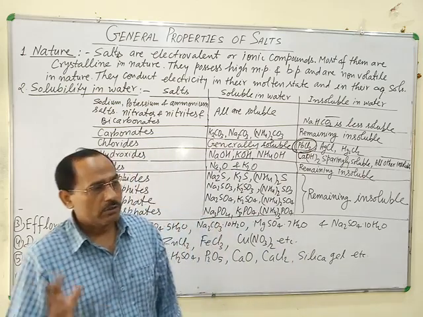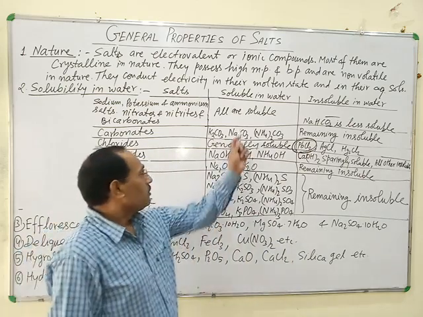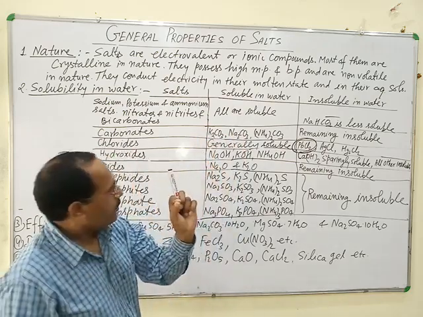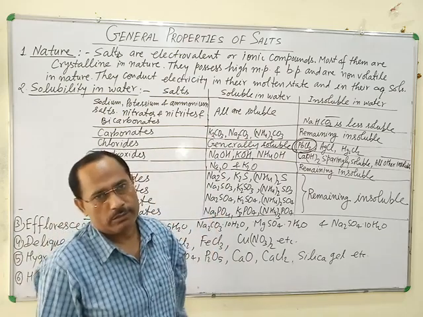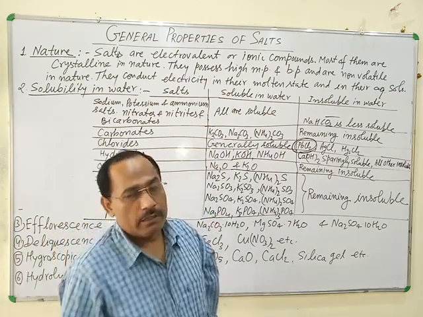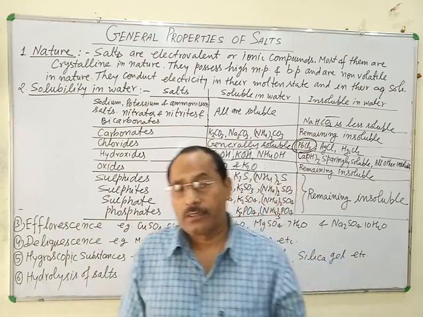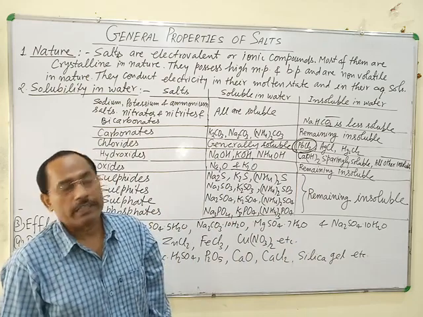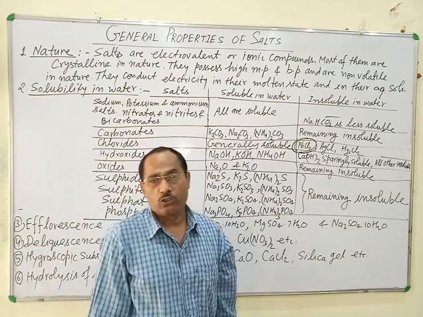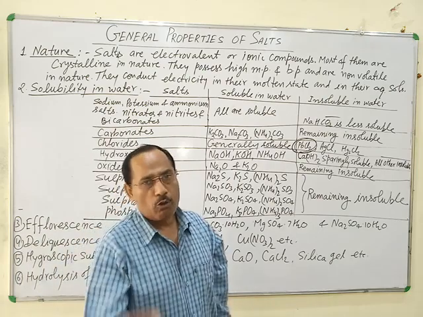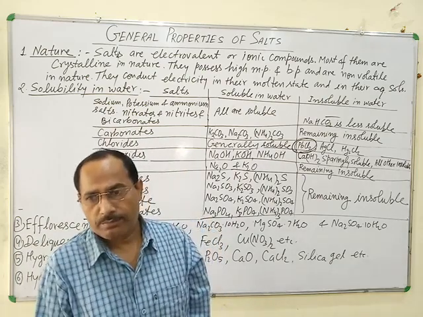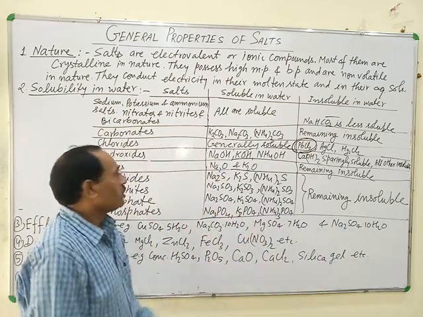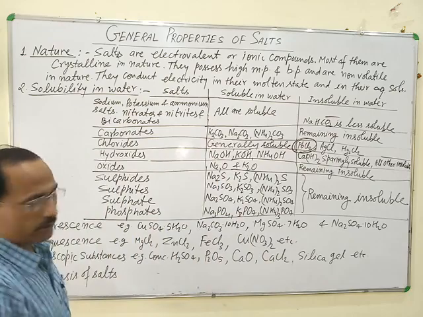If 0.1 gram of salt is soluble in 100 grams of water, then it is called a sparingly soluble salt. If the amount is less than 0.1 gram, then it is called an insoluble salt. This is the meaning of soluble and insoluble salt.